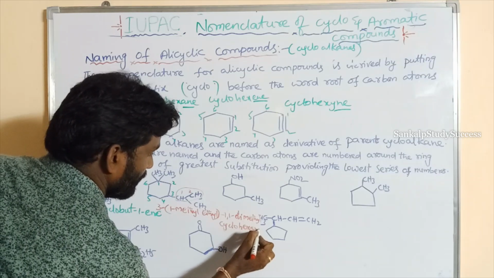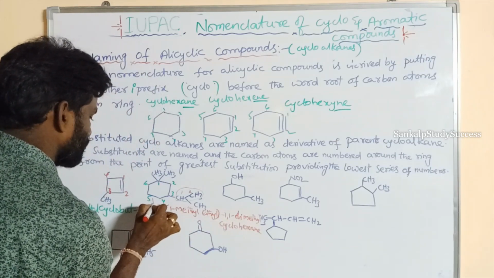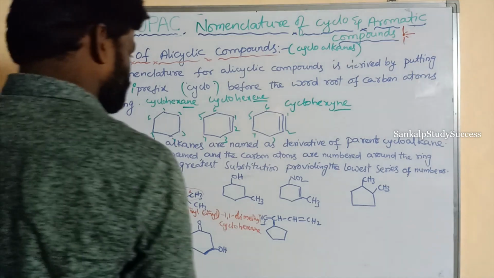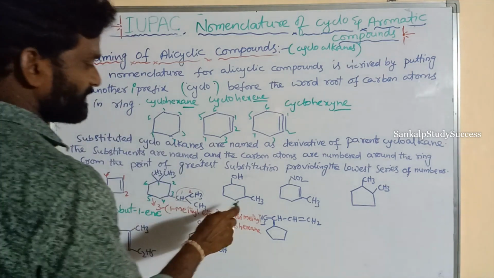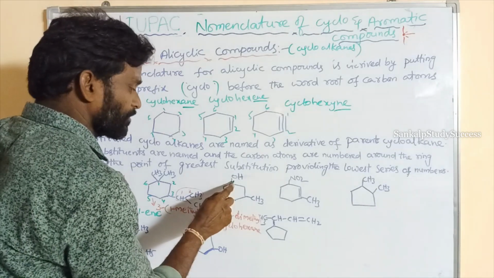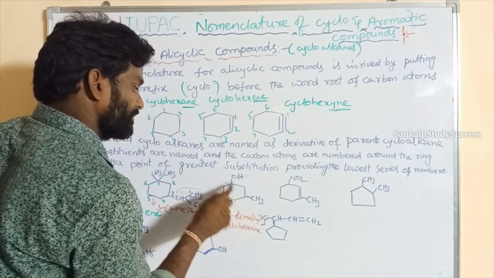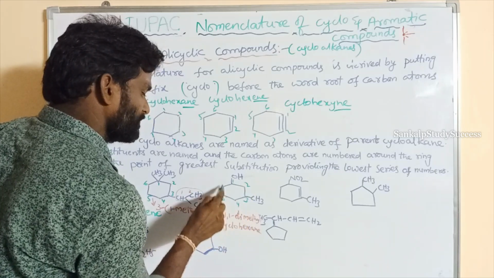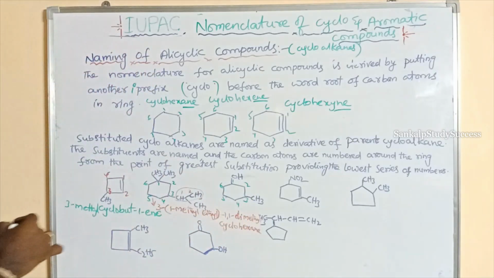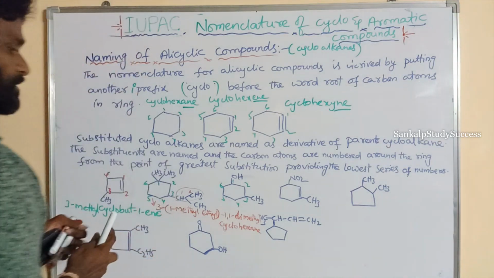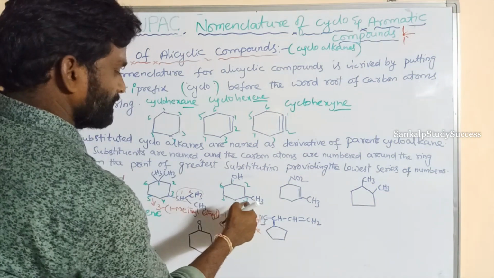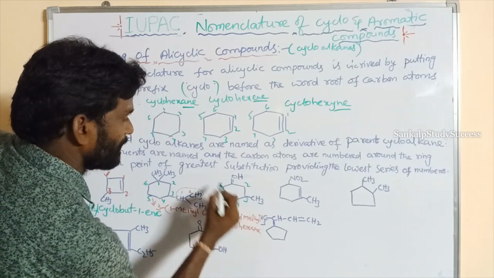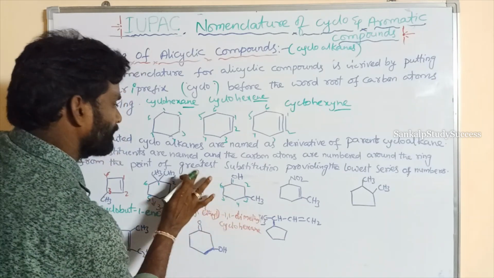Cyclohexane. So this is the name of this compound, cyclohexane, right? And next goes to this compound. The numbering is given first for the functional group, not per substituent. 1, 2, 3, 4, 5, 6. So what is its name? First of all we can write a prefix, 3-methyl.